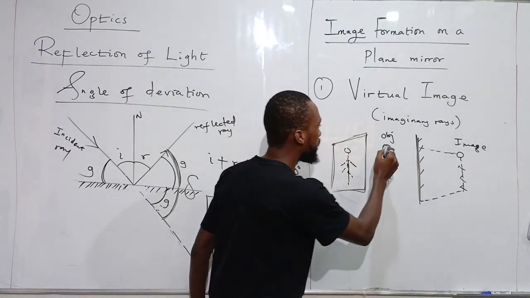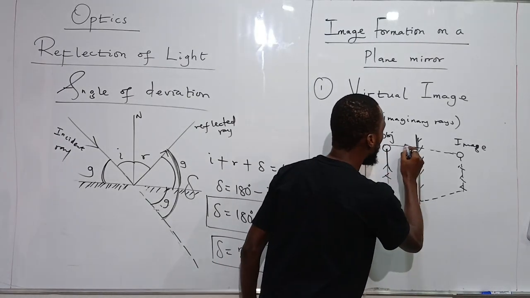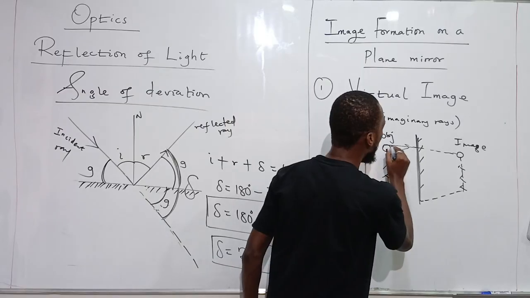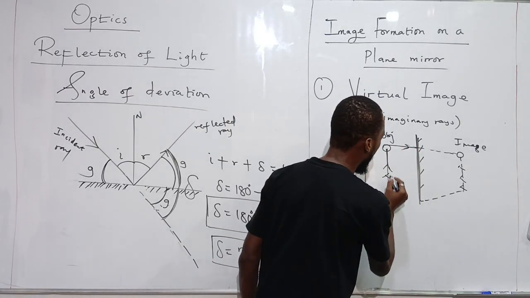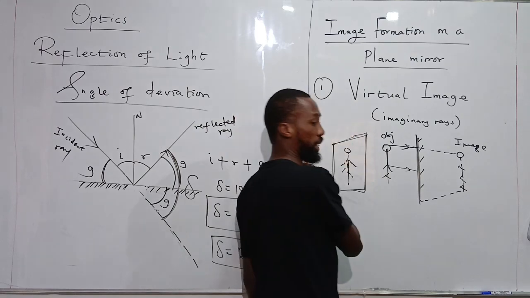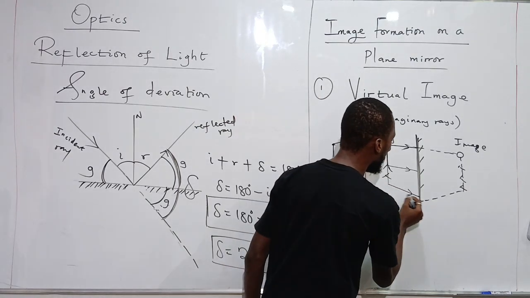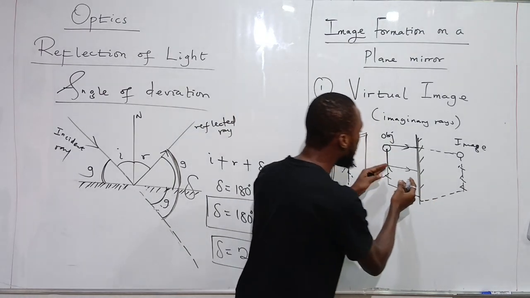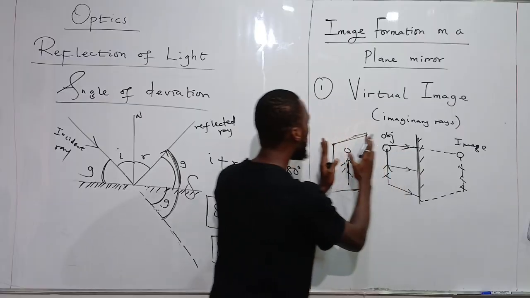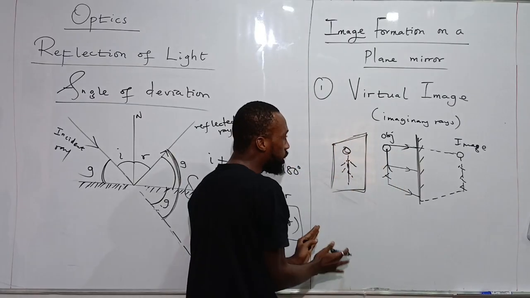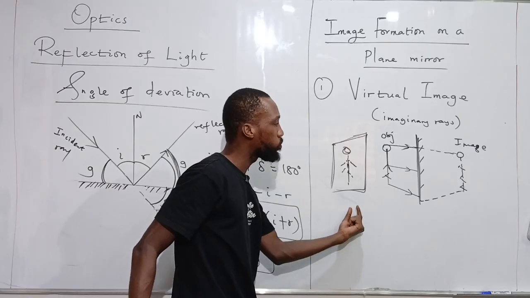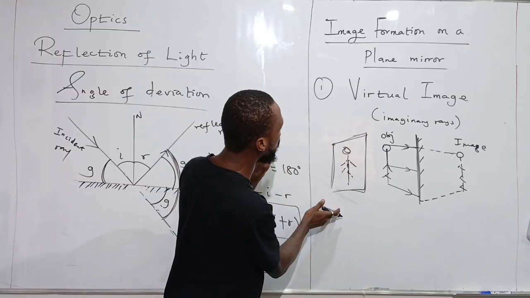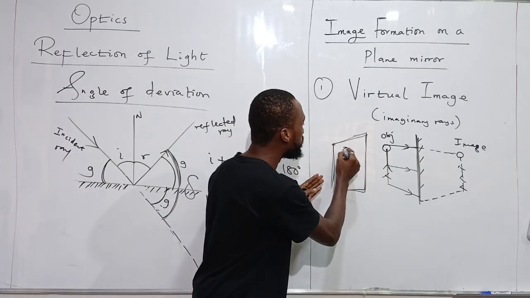Remember that there will be reflection of light. A ray of light from the boy goes to the mirror and it will be reflected. If the reflection forms an image on a screen on the same side as the boy, the screen beside the boy, which is this board, then the image is formed there.